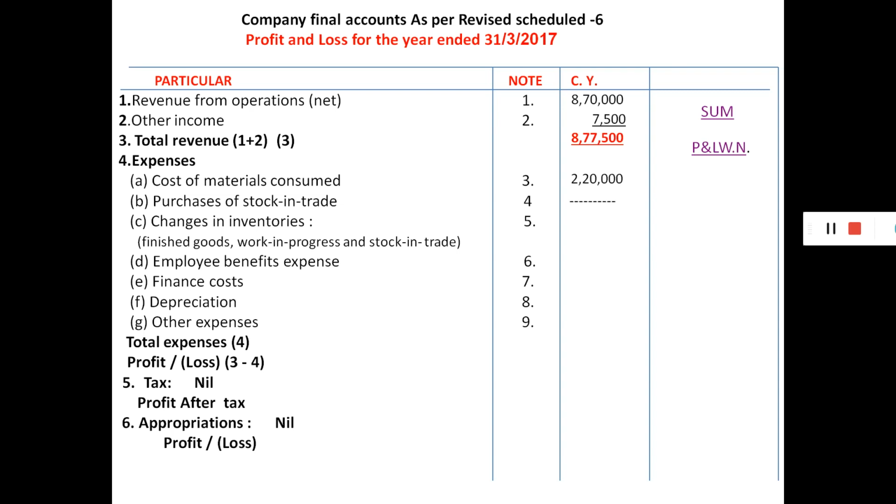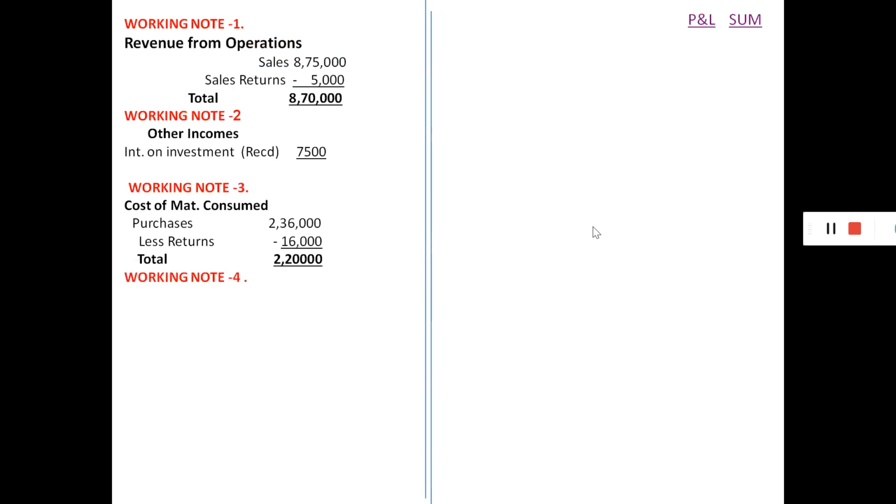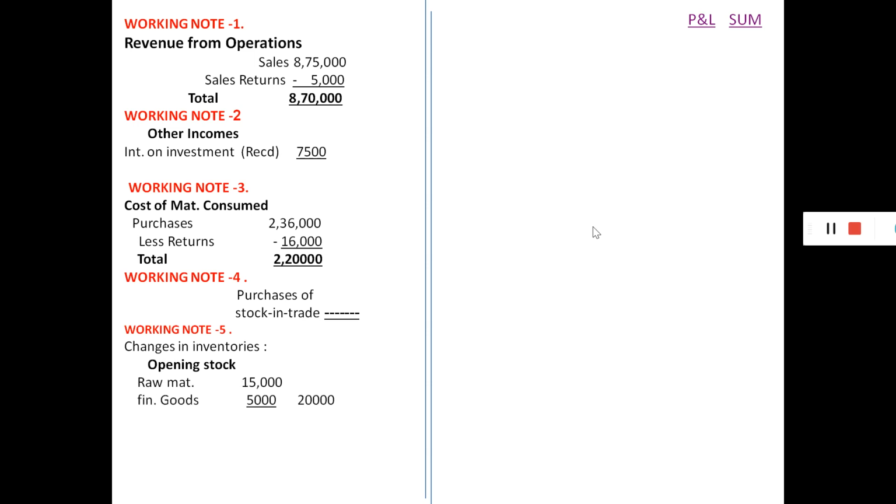Purchase of stock in trade, no item is there. Changes in inventory. Opening stock, raw material 15,000, finished goods 5,000, total 20,000.